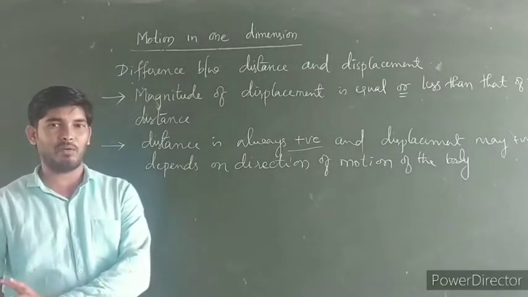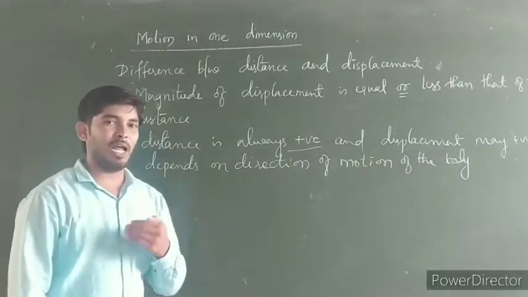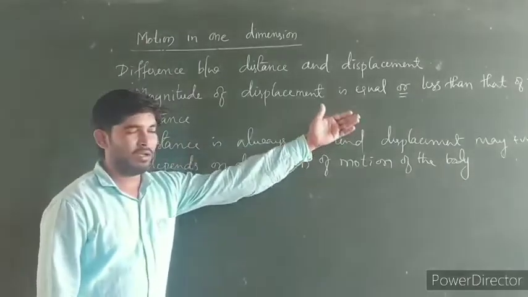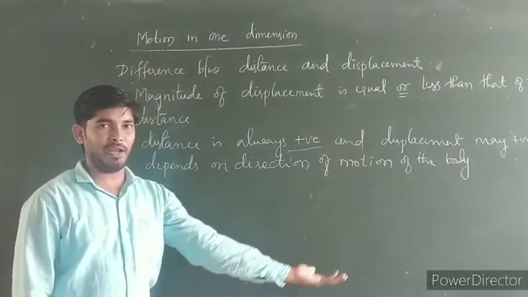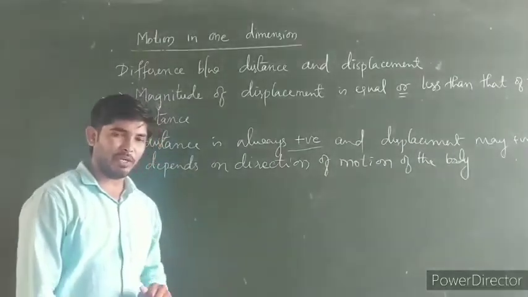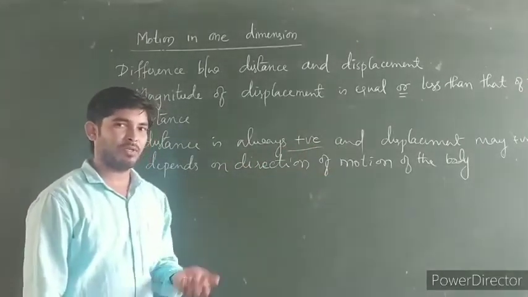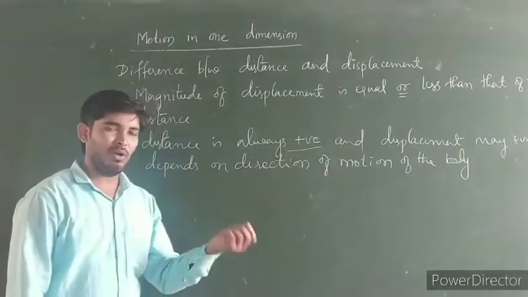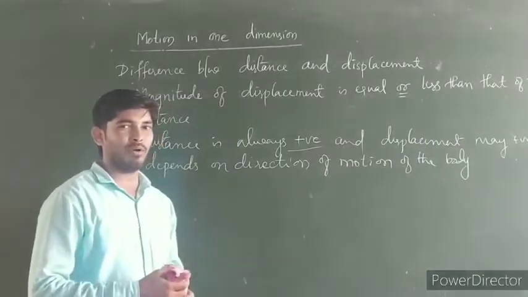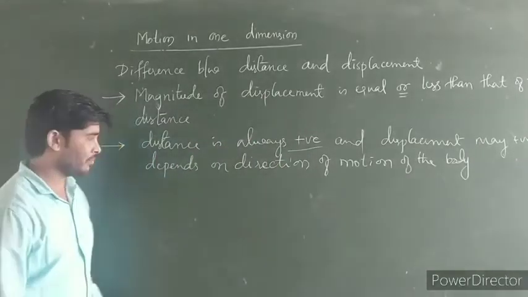I will come to that topic in the next point. So if a body is traversing in the opposite direction, then the displacement is considered negative. If a body displaces in a particular direction, then the displacement is positive. So the displacement may be positive or negative, depending on the direction of motion of the body. But the distance is always positive.